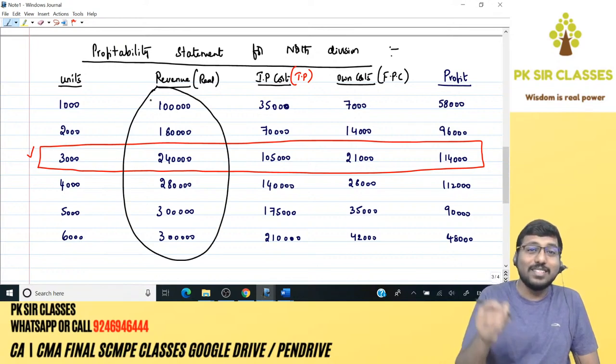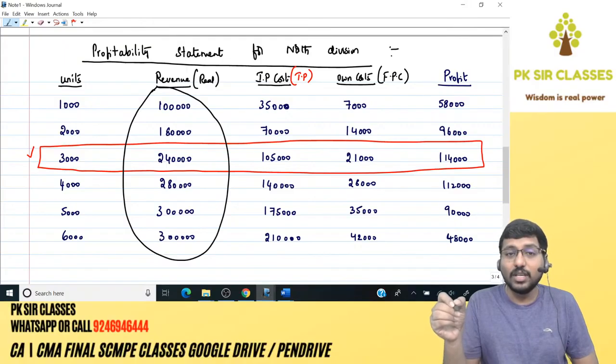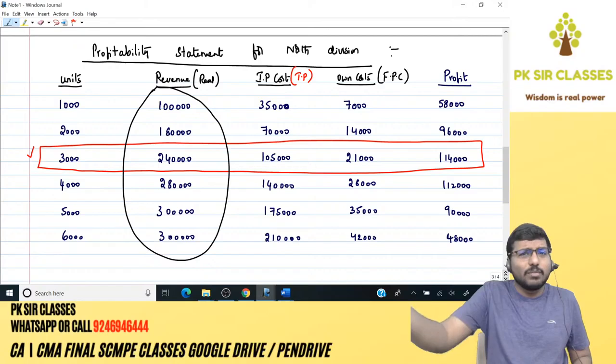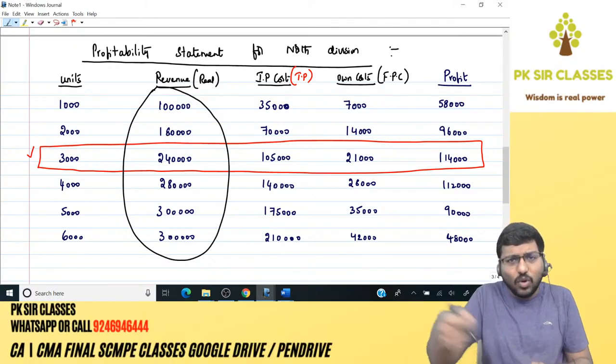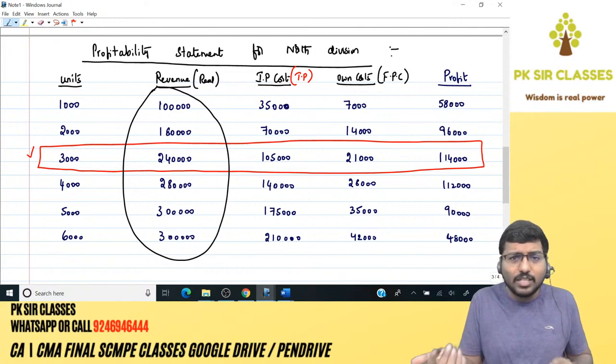Revenue of the receiving division, the final division, is nothing but the revenue for the company as a whole, because your North division is selling to outside people only, na? So revenue of the North division, because it is selling to outside people, is nothing but real revenue for the company as well. Correct?